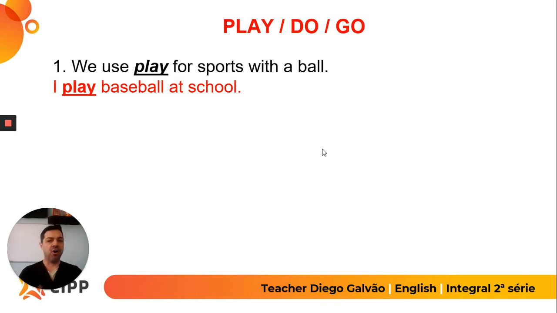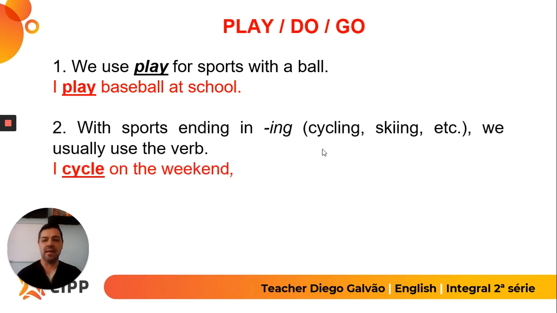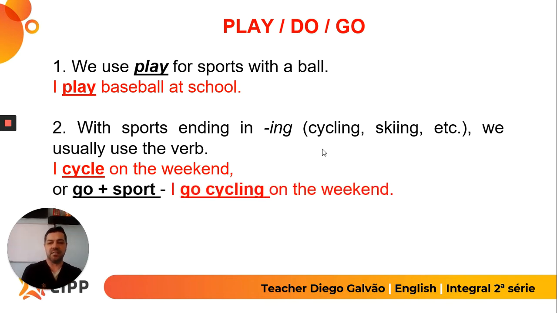With go, before the use of go, understand that when you have sports ending in -ing, for example, cycling, swimming, skiing, dancing, we may not use the verb go or play or do. We can use just the verb for the sport, like I cycle on the weekend, I dance on the weekend, I swim on the weekend. Otherwise, if you want to use the verb, we could use the verb go plus the sport with -ing. So you go cycling, you go swimming, you go dancing.